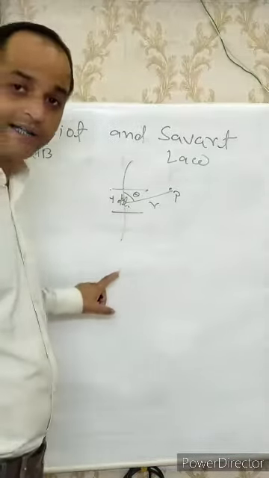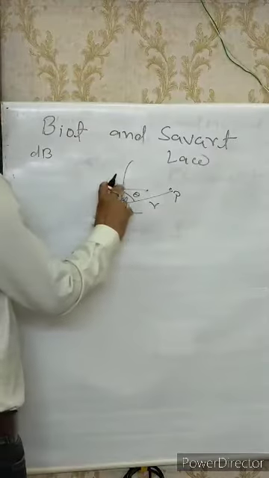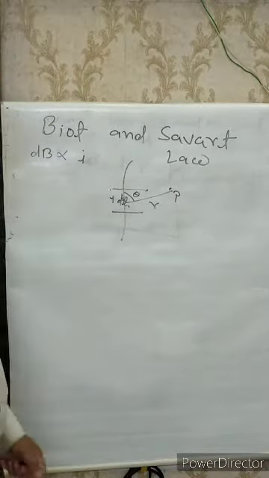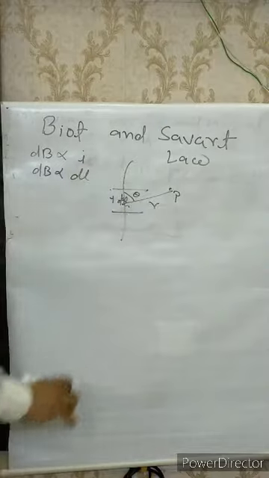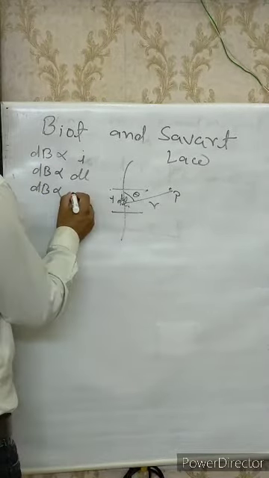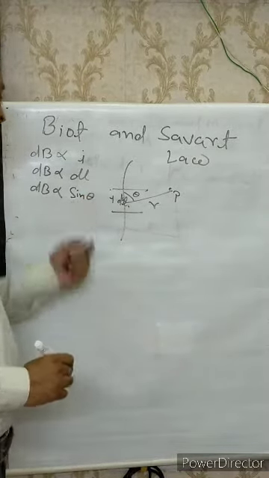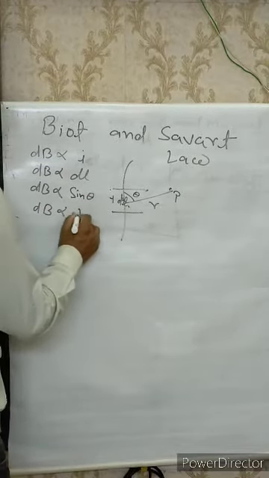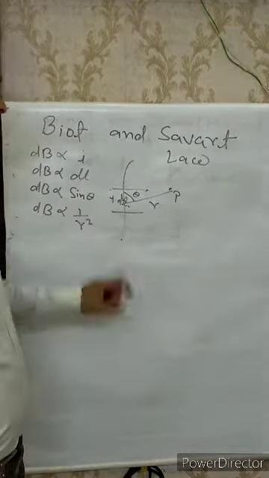The magnetic field due to the entire wire is B, and due to the smallest element of the wire it is dB. The magnetic field dB due to this element dl at point P is directly proportional to the current flowing in the wire, directly proportional to the length of the element, directly proportional to the sine of angle theta, and inversely proportional to r square, the square of the distance of the point from the element.